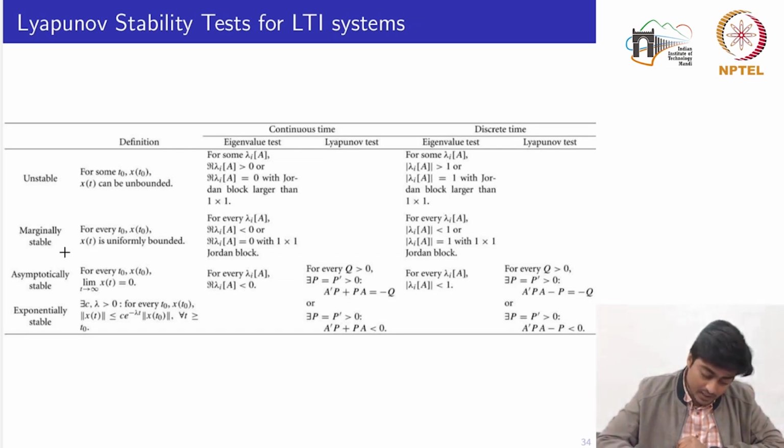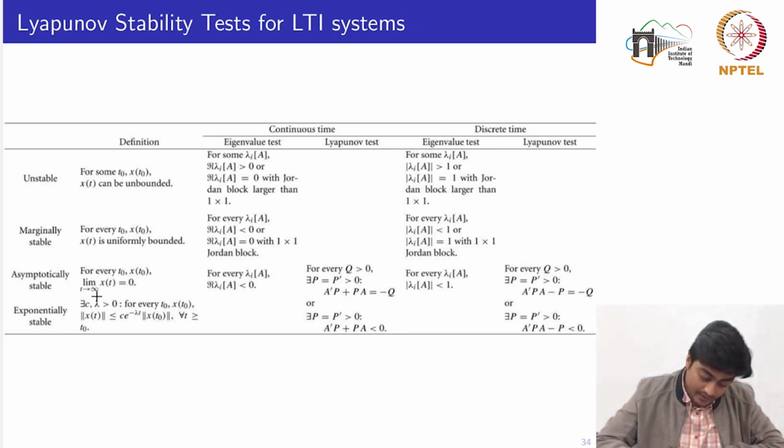The system is marginally stable if the signal x of t for a given initial condition is uniformly bounded, which according to the eigenvalue test means that all the real parts of the eigenvalues should be strictly less than 0. And if it is lying on the 0, it should have a Jordan block of 1 cross 1 only. For the discrete time systems, the eigenvalue should be inside the unit circle, or if it is lying on the unit circle, it should have a Jordan block of 1 cross 1.